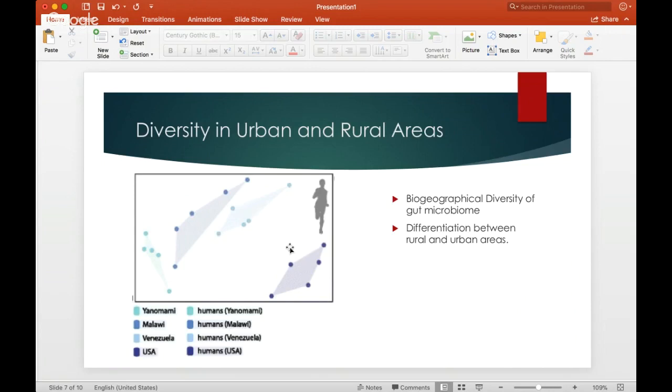Why are these so different and diverged? Why are they so separate? Now we can look at the dieting habits of those humans living in these urban areas compared to rural areas. Those who live in urban areas eat mostly sugar and protein diets. That's the majority of what they eat. Carbohydrate diets, high carbs, and high protein.